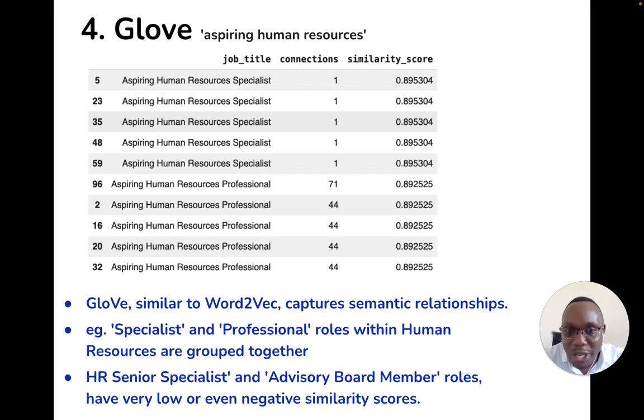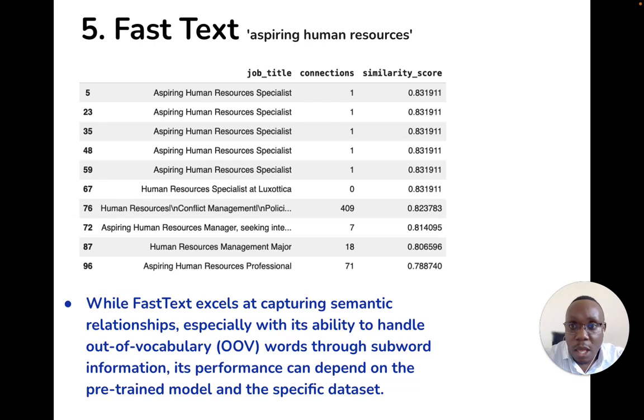And here we can see that, for instance, words like specialist and professional are grouped together, while words like specialist and advisory board member even have negative similarity scores. So GloVe really does a good job of capturing the meaning in the words, as confirmed by these similarity scores. We later applied fastText. FastText is very powerful, especially for out-of-vocabulary words, used for special text messages and other kinds of sub-word information. This is what we got.